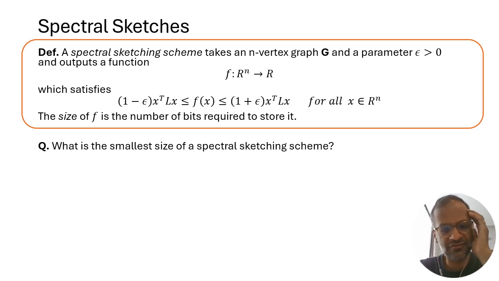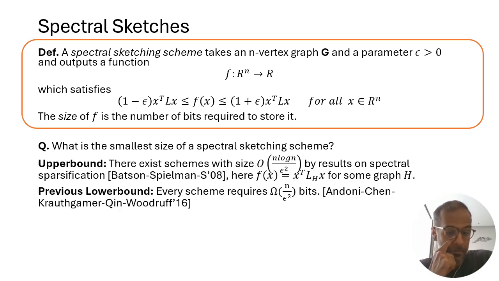And so the question we're interested in is, what is the smallest possible size of a spectral sketching scheme as a function of n, the number of vertices, and of epsilon, the approximation parameter? How many bits do we need to sketch all of the Laplacian quadratic forms in a graph? And what was known about this at the time when we started this work?